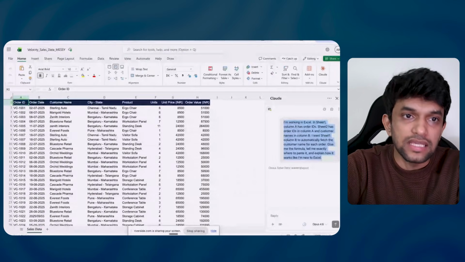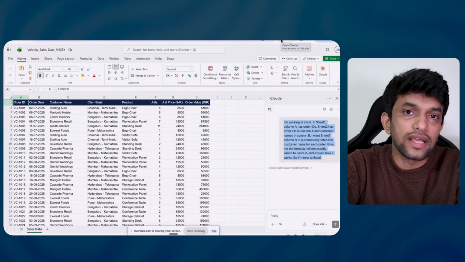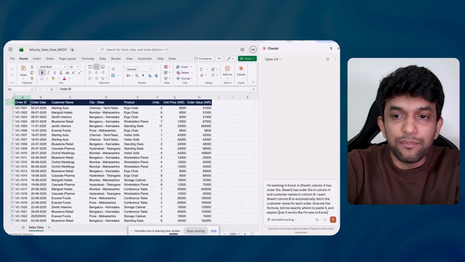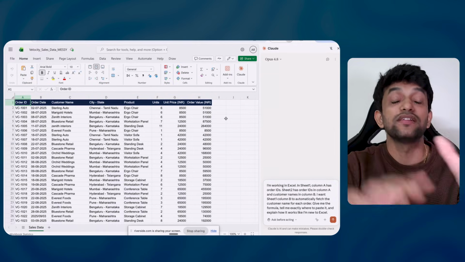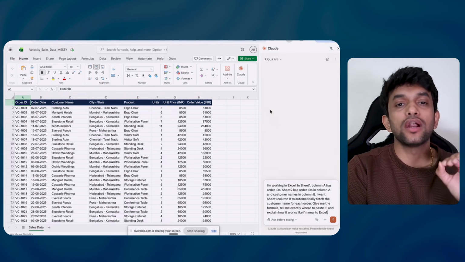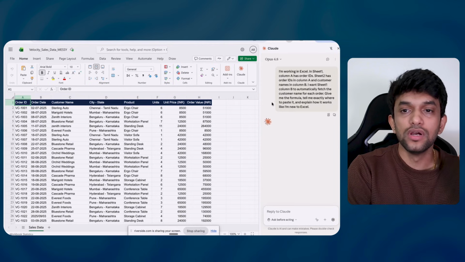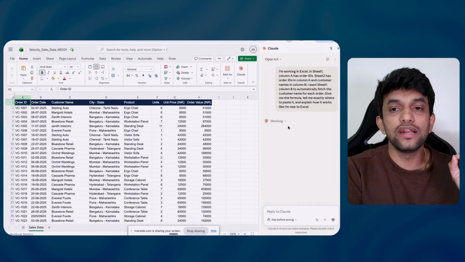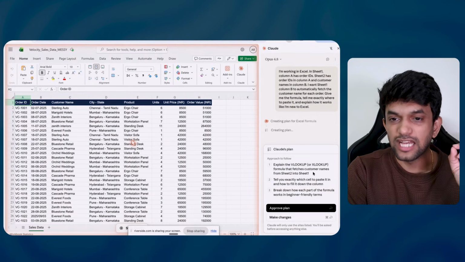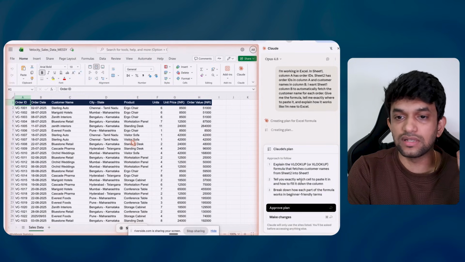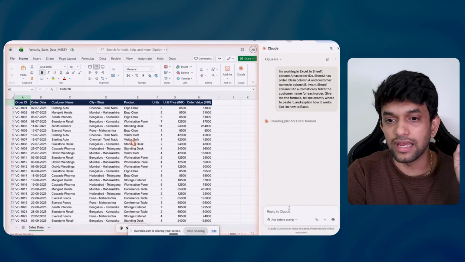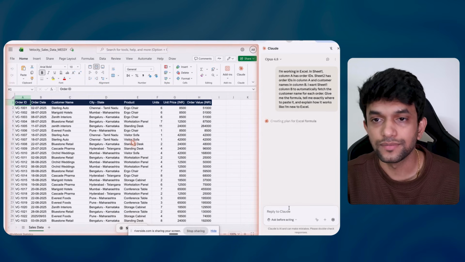Apart from that, can you see this Claude extension? I have downloaded something called the Claude Chrome extension, where I can make AI work on my data. Please understand, the Claude Chrome extension basically gives Claude the power to work on my screen. Let me show you. So I put the same prompt over here. Now it is showing it is working. It is giving me a task: explain the VLOOKUP or XLOOKUP formula that fetches customer data, tell exactly what to paste in each cell, and break down each category. I approve the plan and it is going to work.